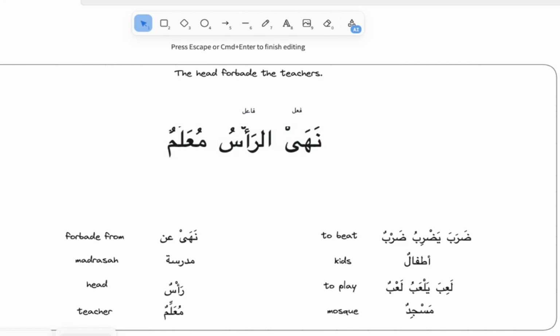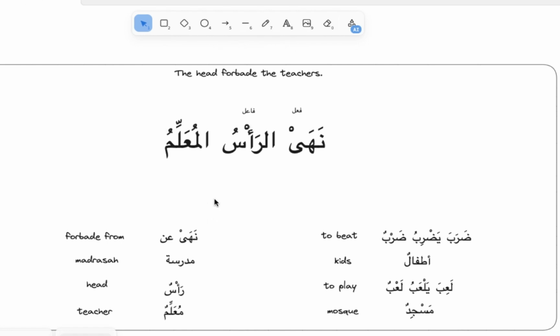We're going to build it step by step. Al-muallim, now that means the teacher. Then we need to make sure that it's aligned with the role that it plays. So because the role is maf'ul bihi, we will have to say naha ar-ra'su al-muallim. And now we need to pluralize it. And this is the jam' mudhakkar salim. That's what we're going to get, and we're going to end up with muallimina.